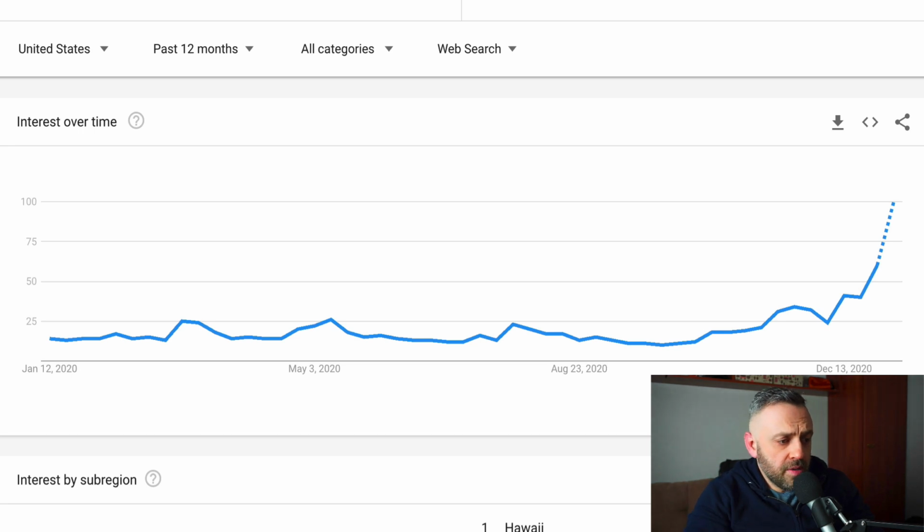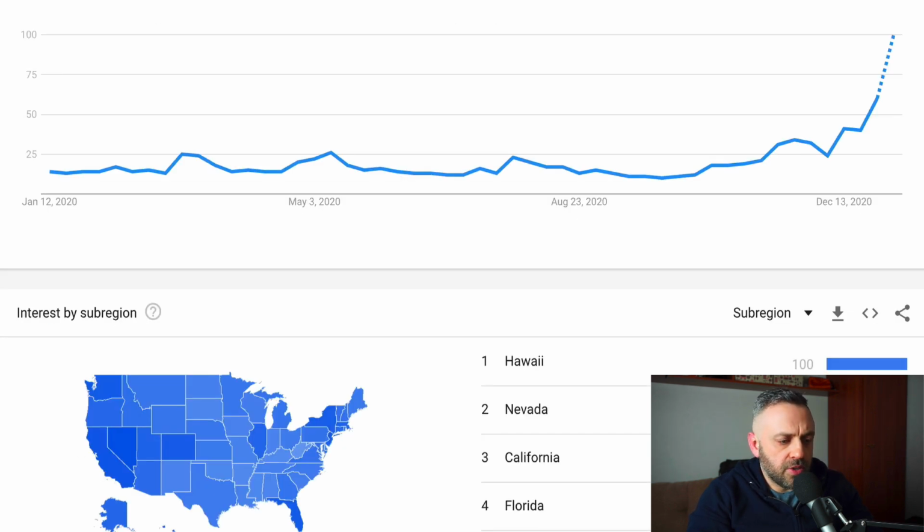So take a look at this. There's a certain niche that's exploding right now. And if you look at this Google Trends graph, you can see that it was kind of stable and there's a huge explosion. And you can also see that it's trending all over the US, no matter which state. And it's a huge, huge niche.